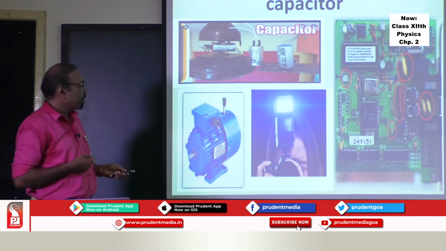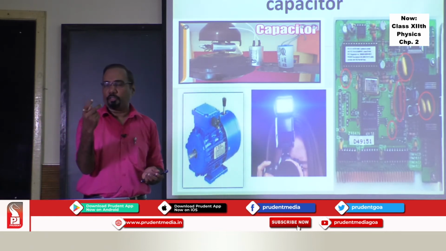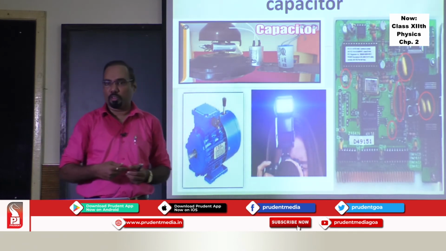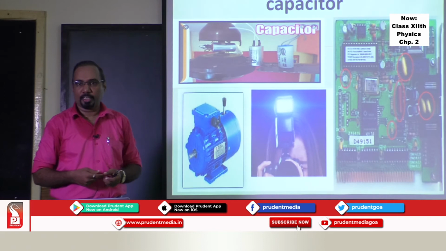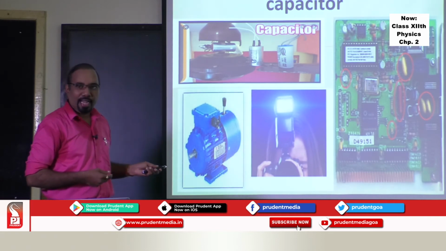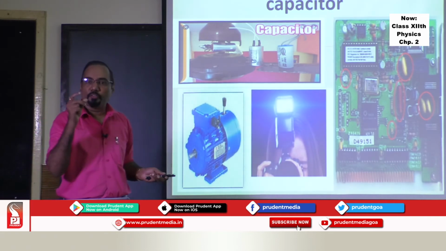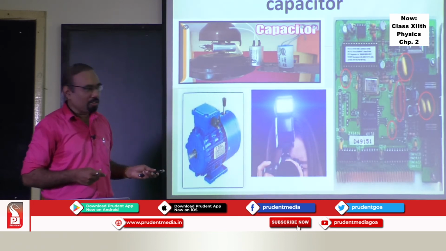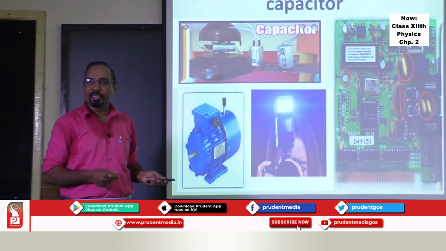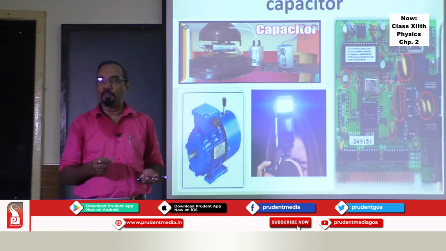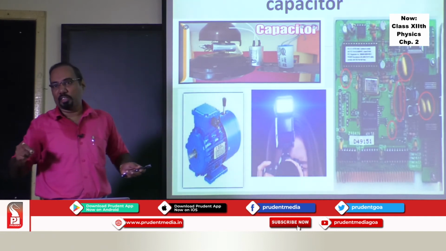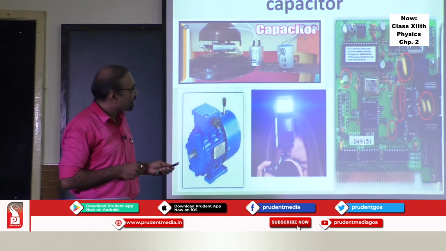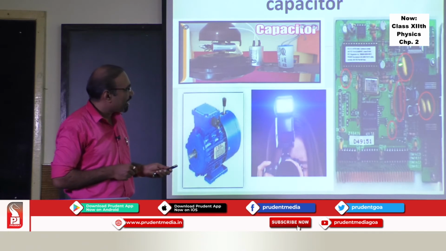Then you have a flash of a camera to capture your 1000 megawatt smile on your face. The camera does its job with the help of a flash, and that flash operates because of the capacitor. So this capacitor is the little agent which helps put 1000 megawatts to capture your 1000 megawatt smile on your face.